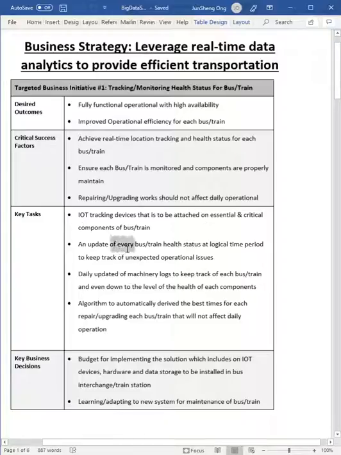The status will be updated periodically via these IoT devices, which helps keep track in real time of the conditions of the vehicles, whether they are working or having problems. After that, we also have a daily update of the machinery and their status. We also need to create an algorithm to automatically derive the best time to prepare for repairing and upgrading the equipment, which does not affect the daily operations.